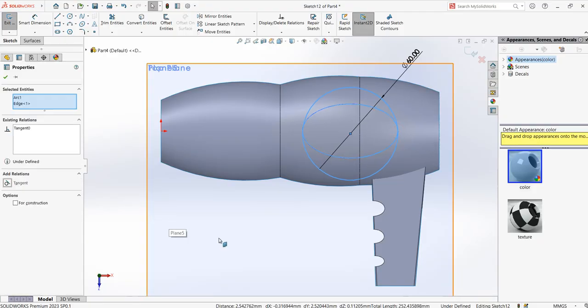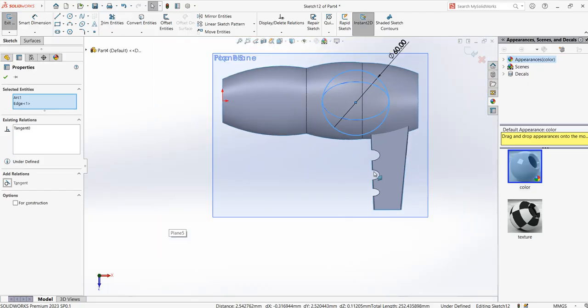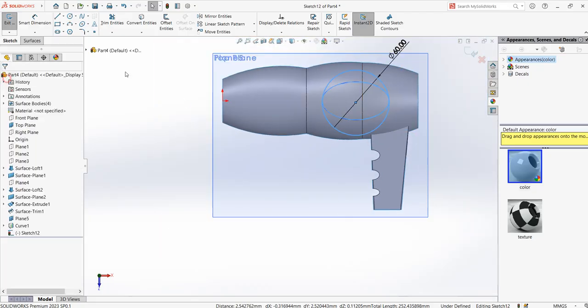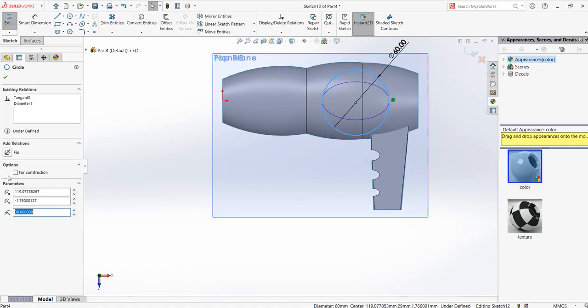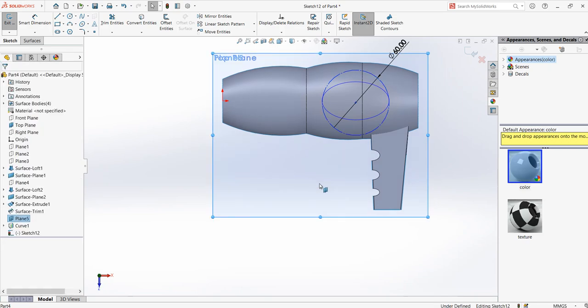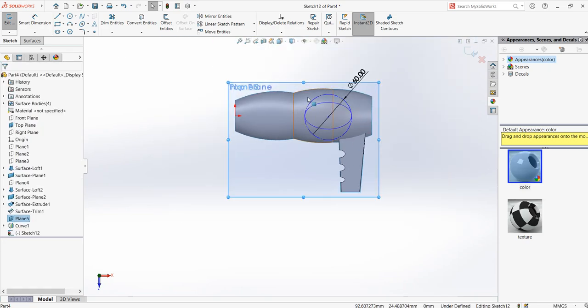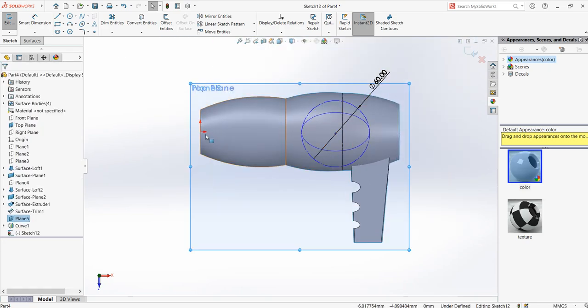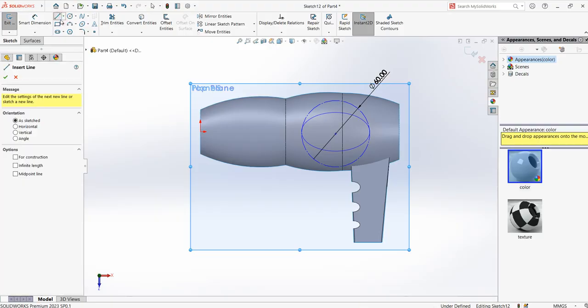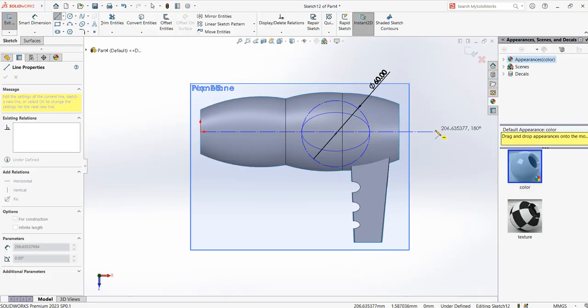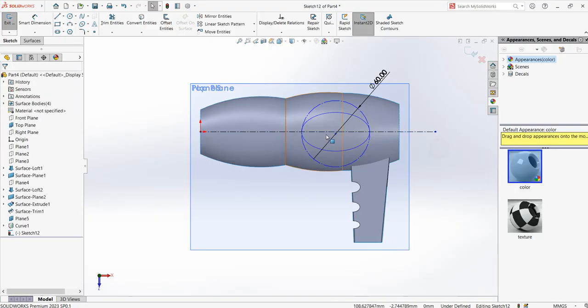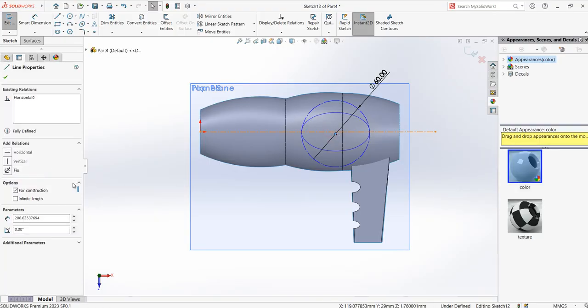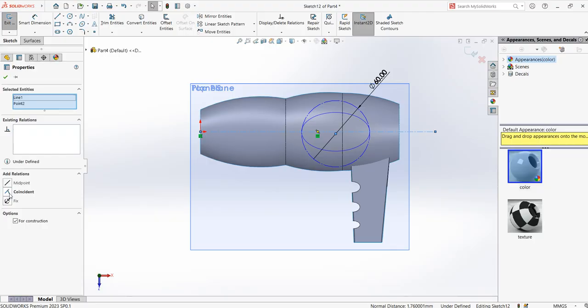Yes. So that is actually a construction circle. So I just click on it and say for construction. Okay. Also, I have to make sure, again, make a center line so that the center of the circle is on the center line. Okay.